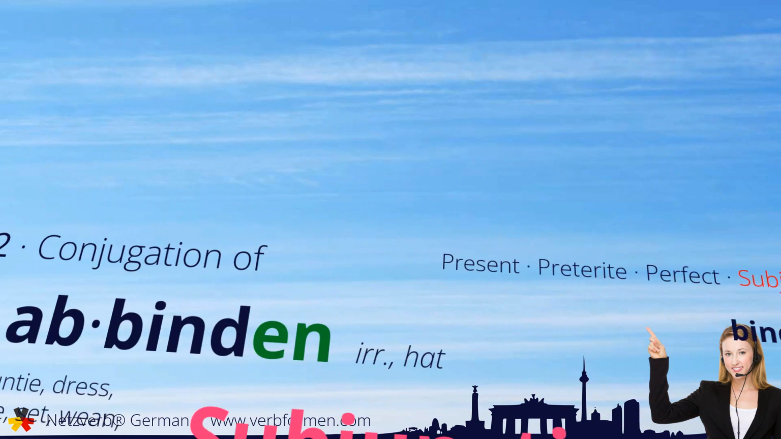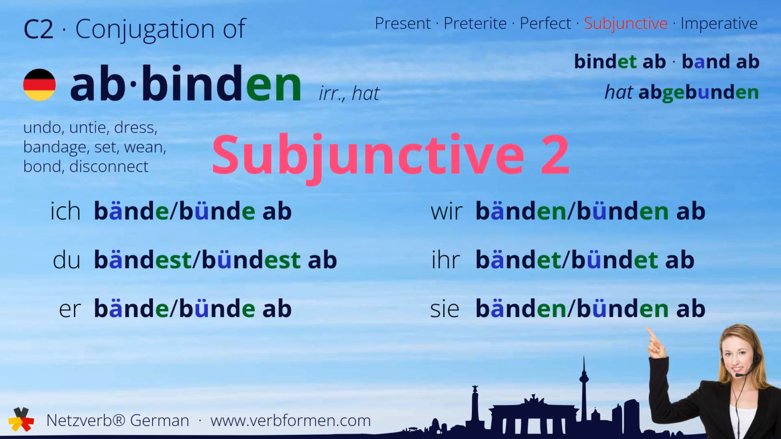Now we move on to the subjunctive two. Ich bände oder bünde ab. Du bändest oder bündest ab. Er bände oder bünde ab. Wir bänden oder bünden ab. Ihr bändet oder bündet ab. Sie bänden oder bünden ab.